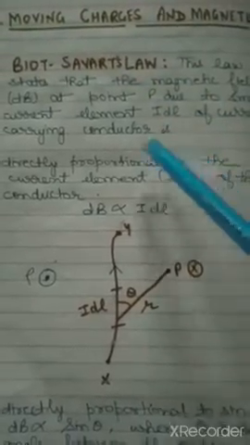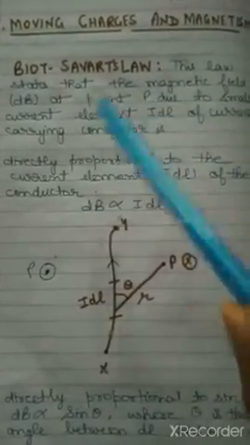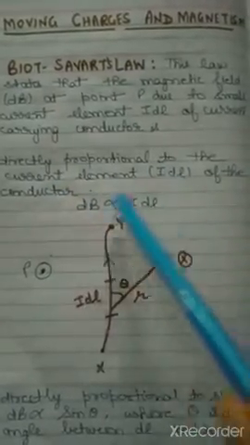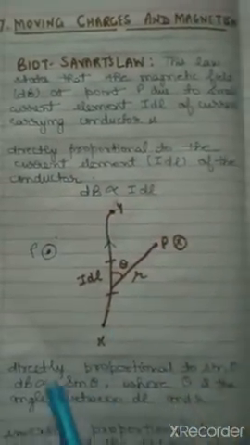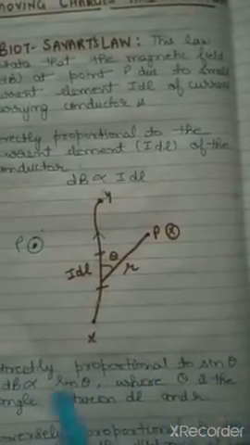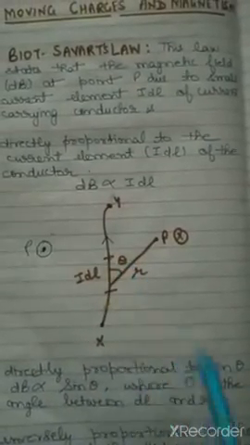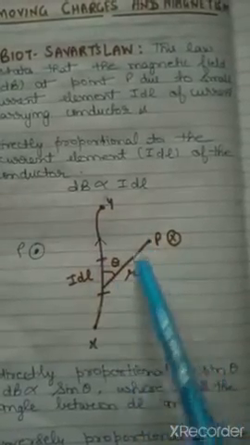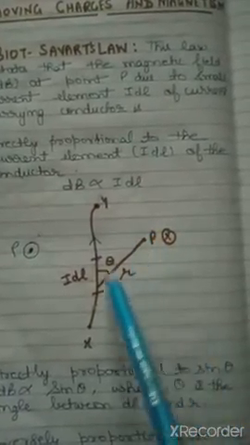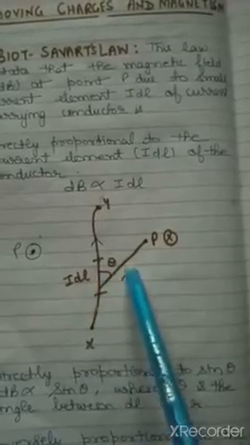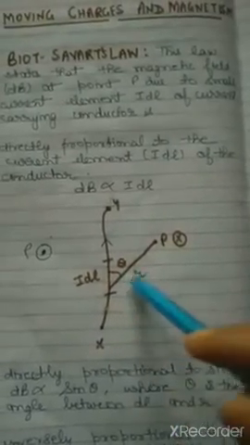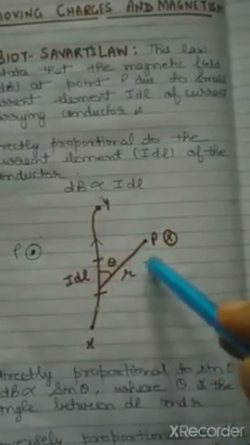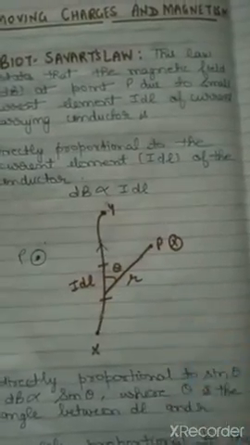So they gave that this magnetic field produced at this point P is directly proportional to the current element I dl, and it is directly proportional to sine theta, where theta is the angle between dl and r, the current element and this line joining the point to the current element. So this angle is theta, and also it is inversely proportional to the distance of the point from the current element, that is inversely proportional to r square.